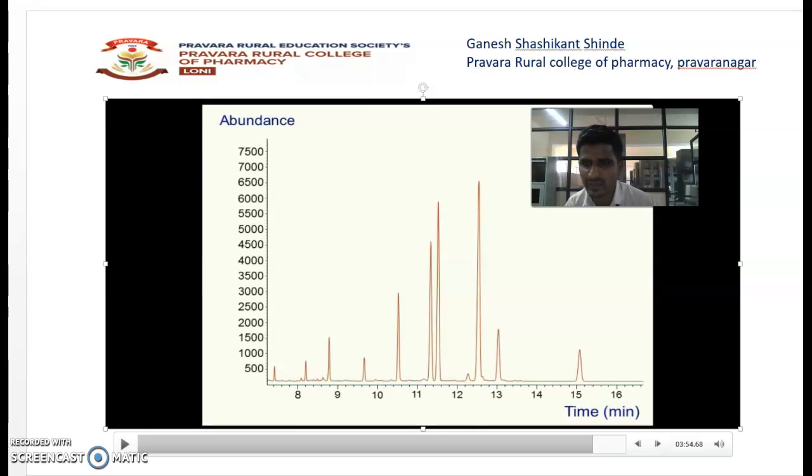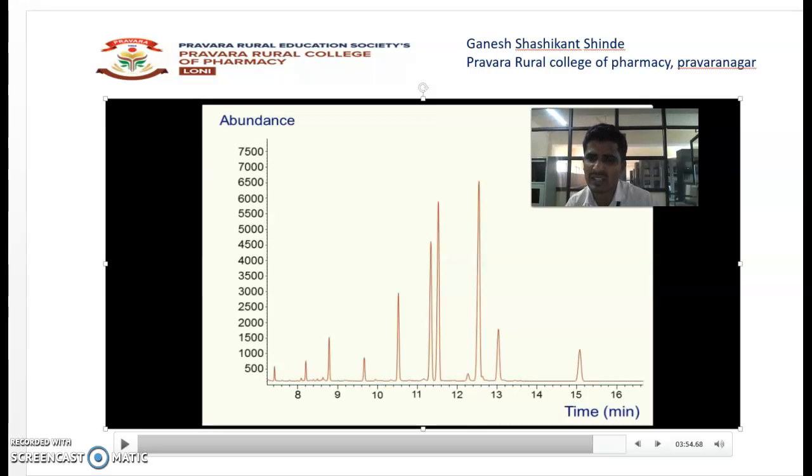In the instrumentation part, there is a carrier gas. Different types of carrier gas are used: hydrogen, helium, argon, neon. The prime requirement for any carrier gas is that it should be inert in nature. Helium is used on a large scale because it is inert towards all components, and it is non-flammable. Hydrogen gas is easily available and inert in nature, but it is flammable, or combustible.